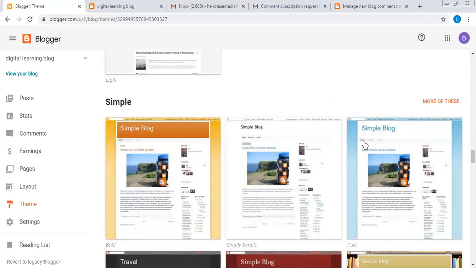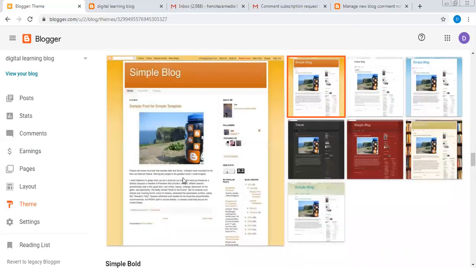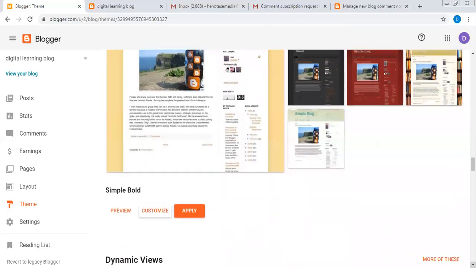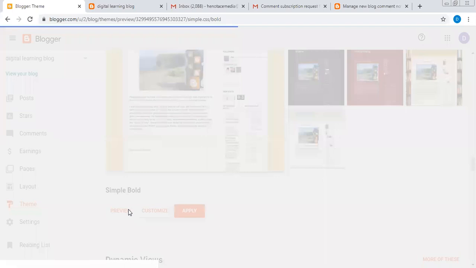Let me choose Mini Money. So I will go for this. All right, let me go for this. I'll click on it and it's asking me to preview it. Let's look at it.